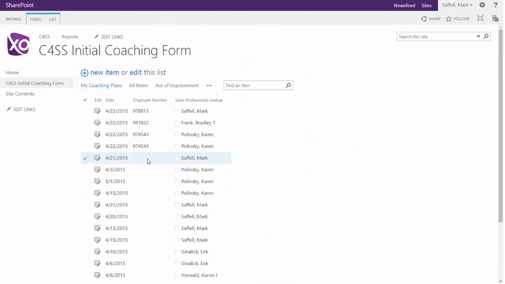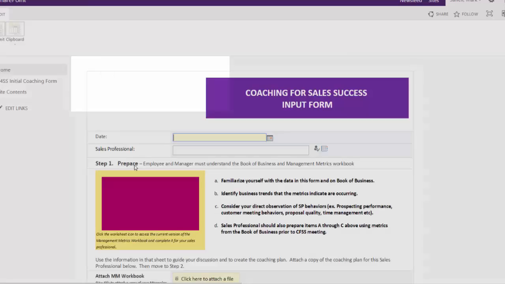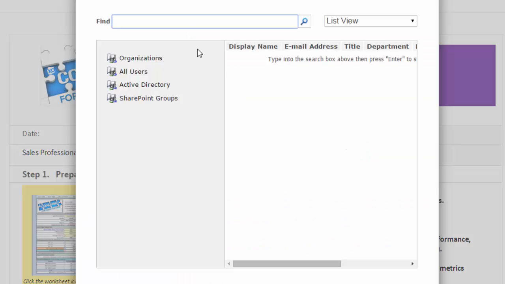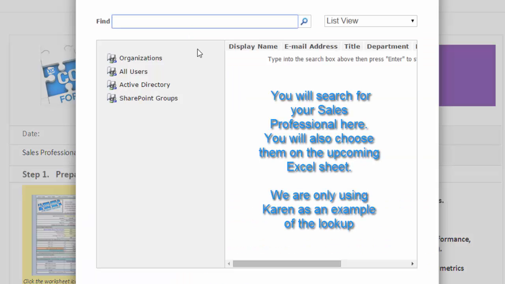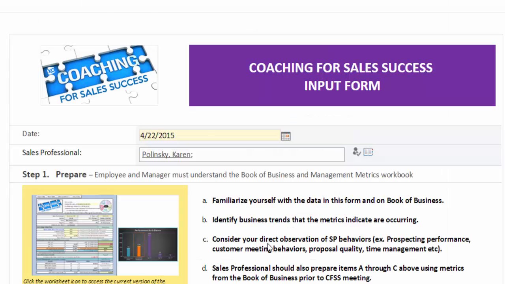So I can click on here and get all of my coaching plans. I'm able to go in and edit any one of these, but I'm going to go through a new item right now. So either from here or the front page, click on New Item. I'm going to put in the date. I need to put in my sales professional. I'm going to click the dictionary and do a lookup here, and I will pick one of my people, Karen. I do a search. When I find my salesperson, I will choose them.